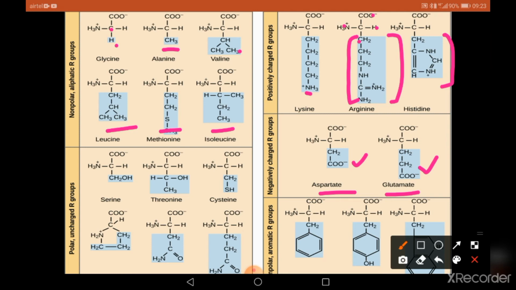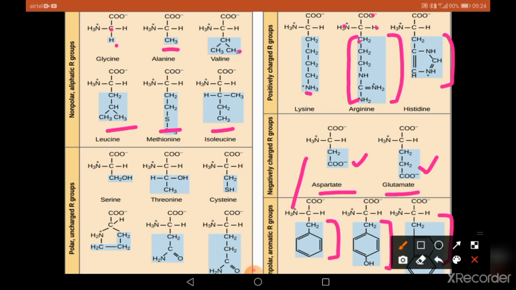And we also have non-polar aromatic amino acids. When we look at the aromatic R group here, the R group has an aromatic ring. Hence we call these amino acids, phenylalanine, tryptophan, tyrosine, aromatic in nature. Similarly, polar uncharged groups.